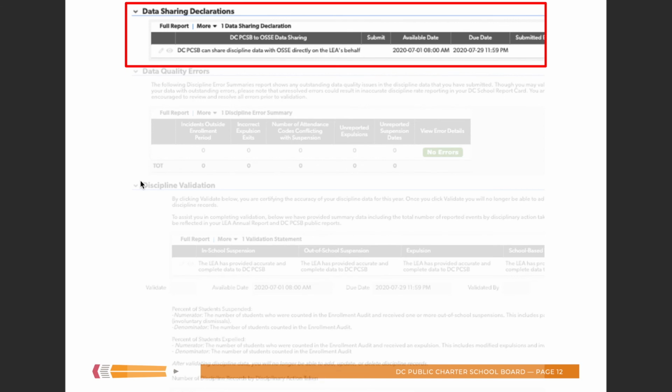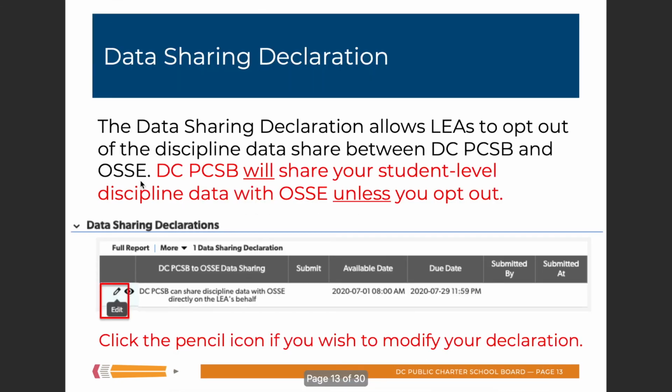The validation still happens at the end of the year. The declaration has been shifted to the beginning of the year. So this is where you clarify whether or not PCSB can share your records with OSSI. Generally, it's defaulted to DC PCSB can share discipline data with OSSI directly on the LEA's behalf. If you do not want PCSB sharing your discipline data with OSSI, you need to click the little pencil that says Edit and modify the declaration.